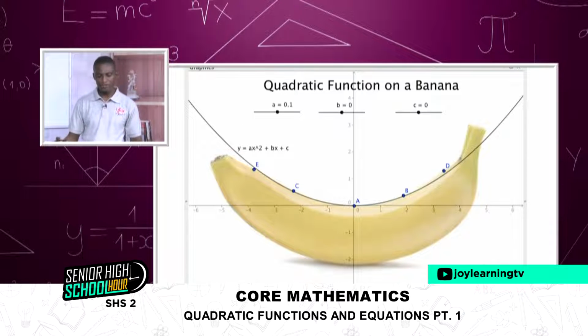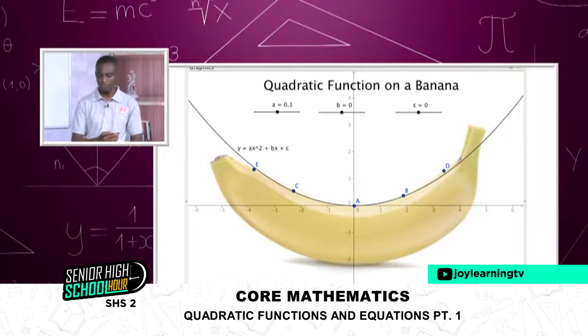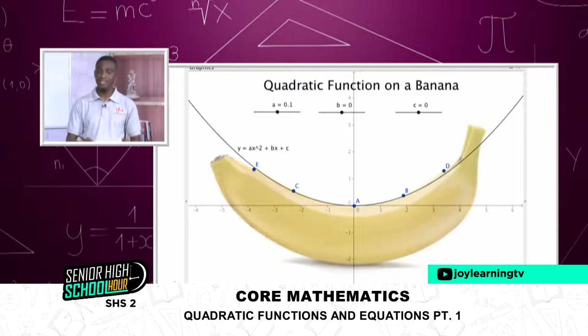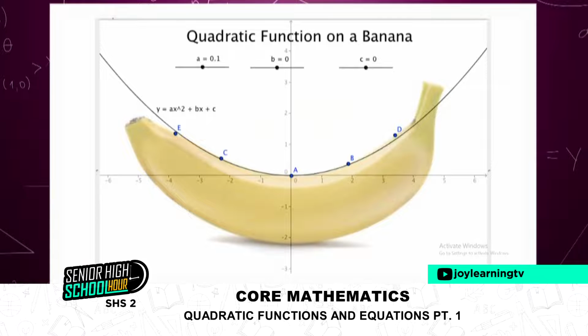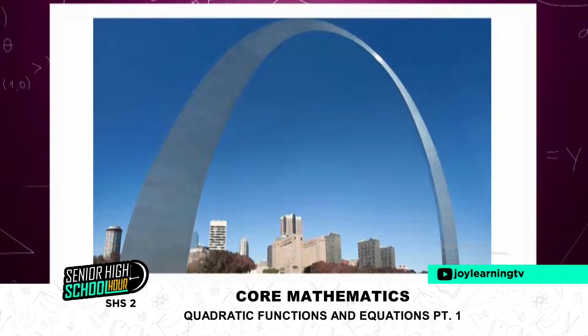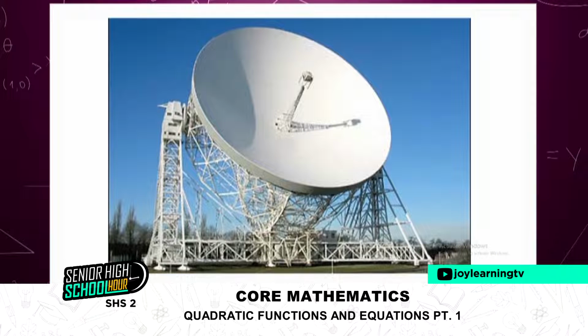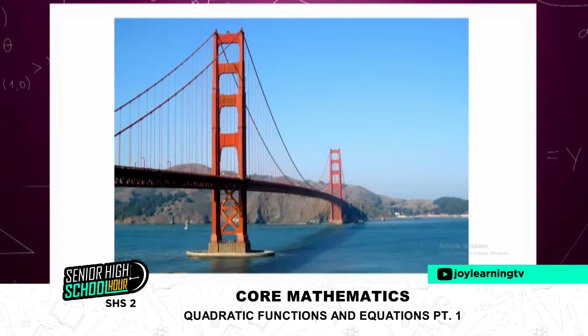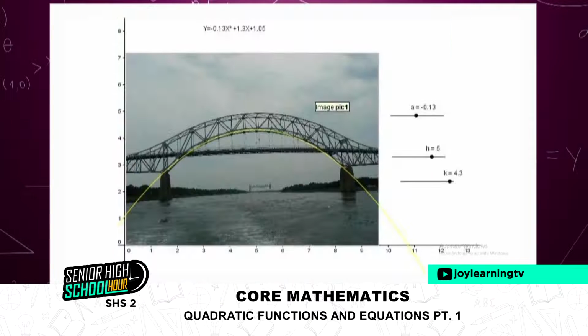So in quadratic functions, we see a lot that can model a quadratic function. We can see this type of structure models a quadratic function, or parabola. Look at this arc. It also models. Engineers will not leave mathematics and do anything. They must always go with maths to design things of this sort. So you see this bridge also can model quadratic curves.